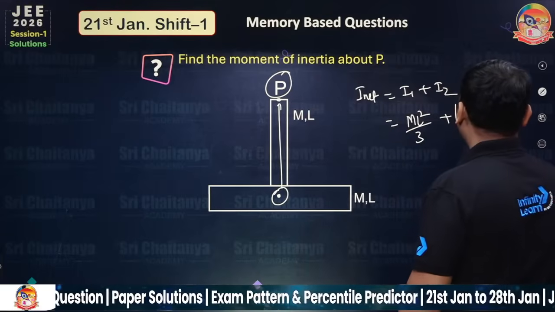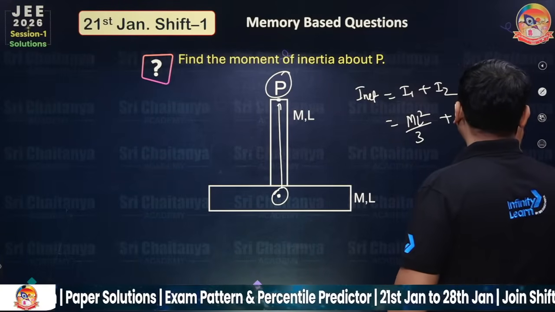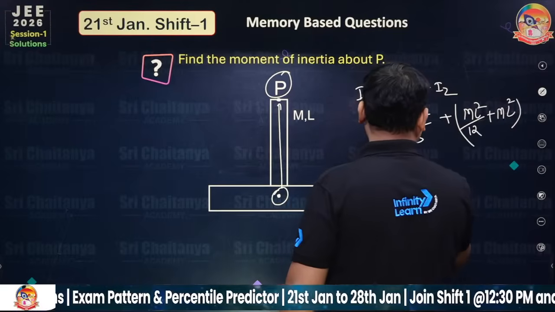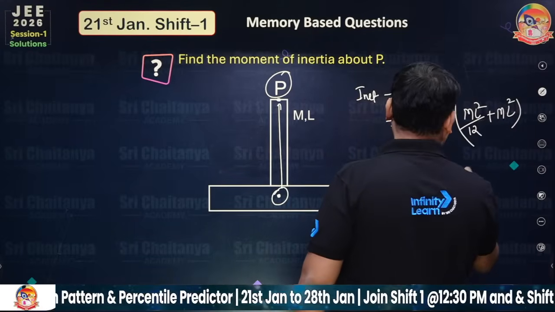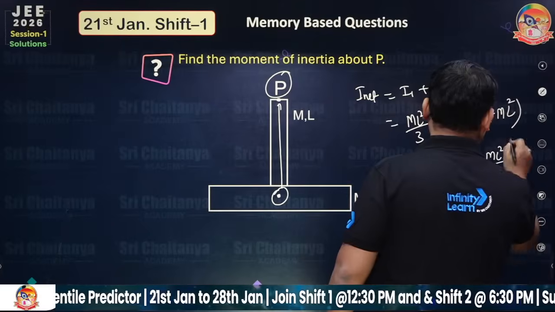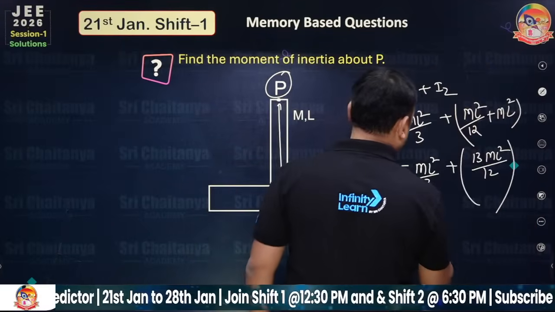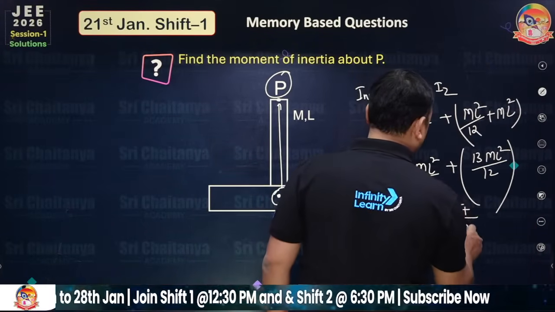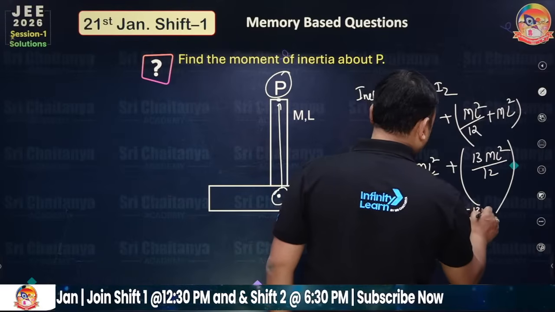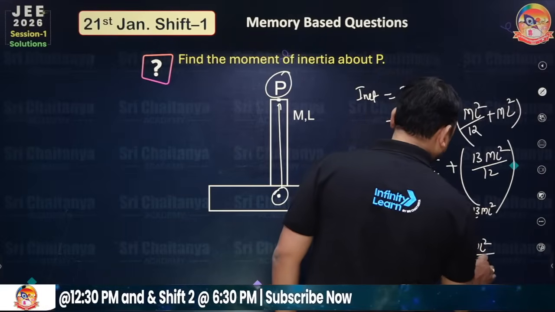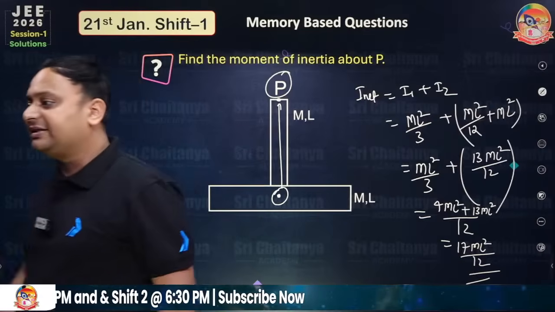So this is ml square by 12 plus ml square. So ml square by 3 plus ml square by 12, LCM is 12, so 3 becomes 4 and this is 12, 13. So you will get 17 ml square by 12. This is the answer here.